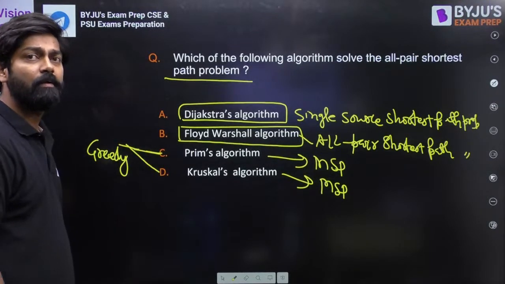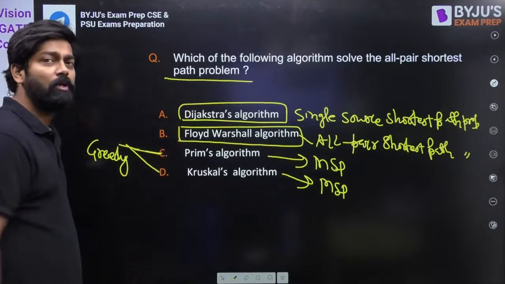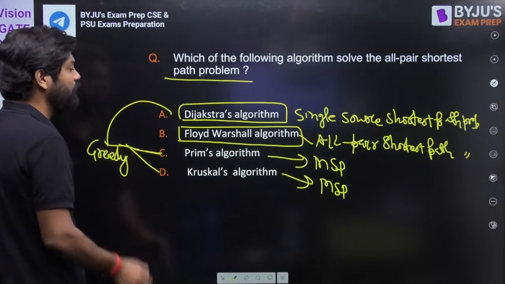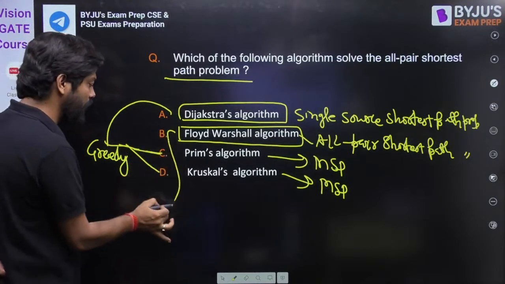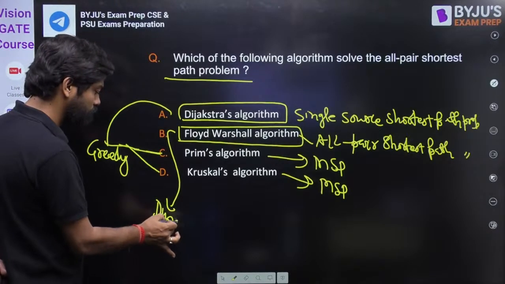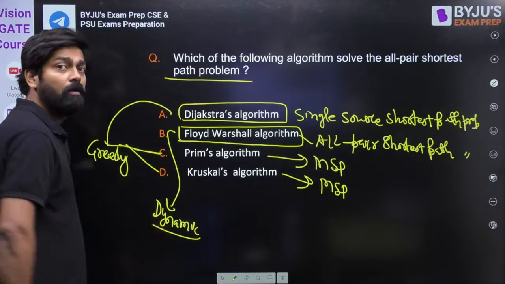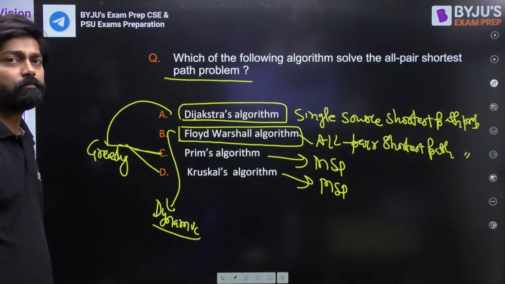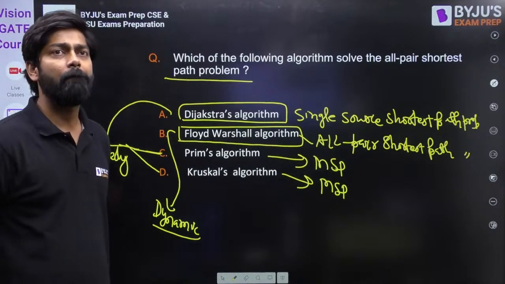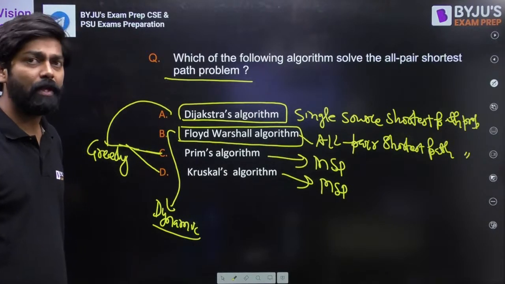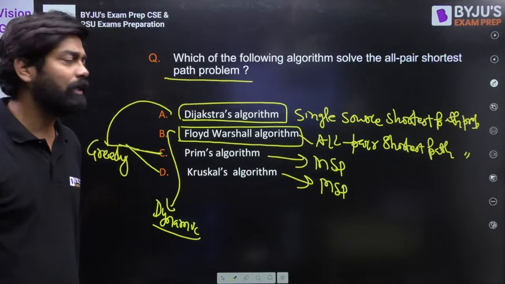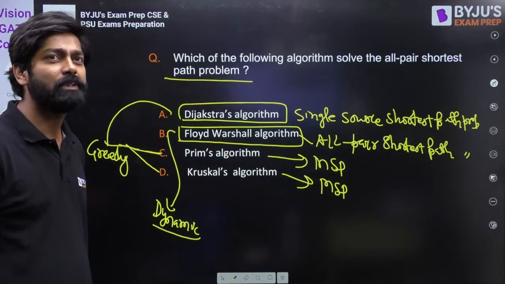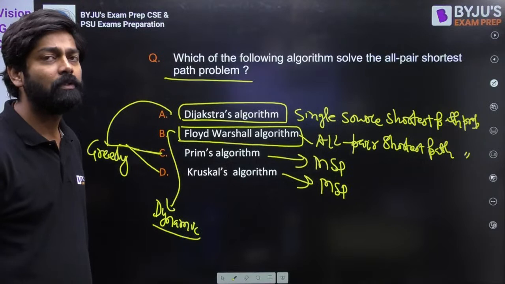Greedy. Fine. What about Dijkstra and Floyd-Warshall? Dijkstra is also greedy. And what about Floyd-Warshall? Floyd-Warshall is dynamic. Is that clear? Am I right? Please reply. They will ask you the algorithms, not only the algorithm actually, they will ask the complexity also. You should know the complexity of each and every algorithm.